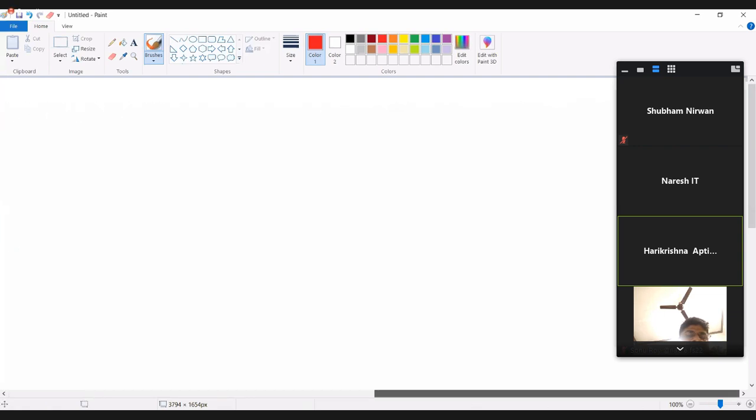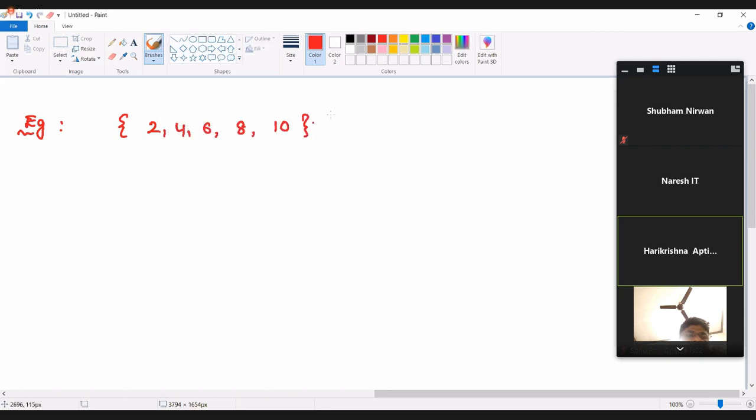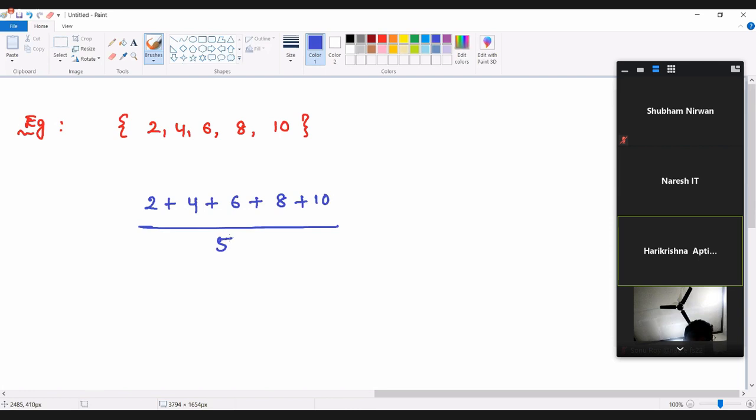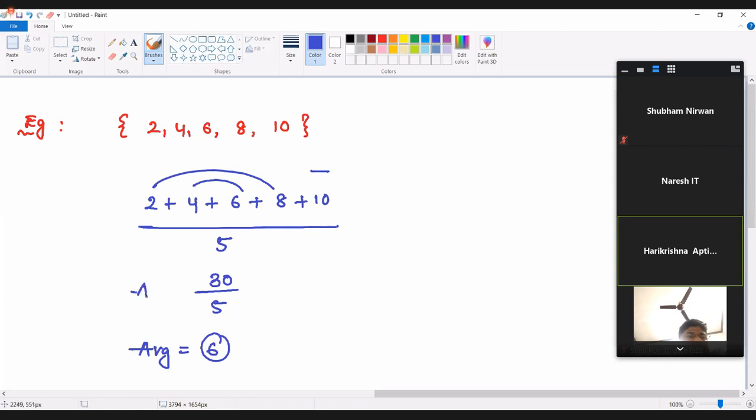Consecutive data set means, for example, let's assume I have numbers like this: 2, 4, 6, 8, 10. What is the average of these numbers? How do we find the average? As we discussed, we can go with 2 plus 4 plus 6 plus 8 plus 10 divided by the number of terms, which is 5. This is nothing but 10 plus 10 plus 10, which is 30. 30 by 5 gives a result of 6. So we can say the average is going to be 6 here.